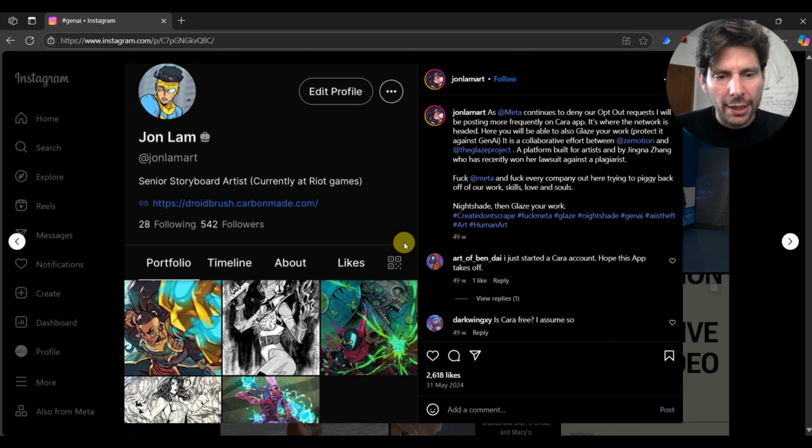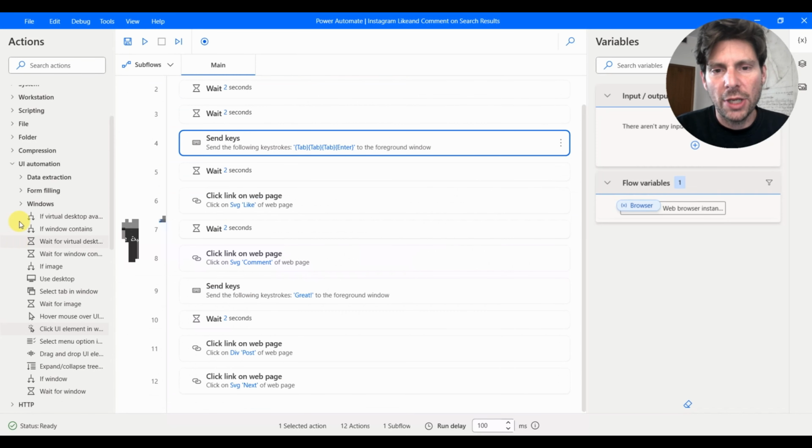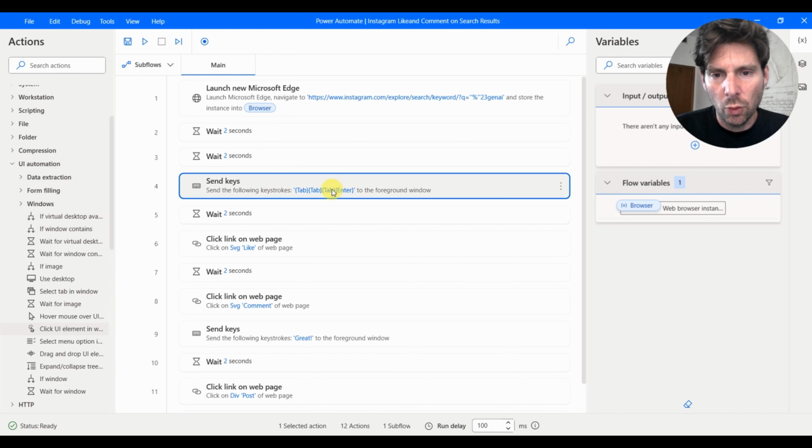So let's see if it's able to match the... all right, it did not find the like, or it did find the like, but it didn't click it properly. It clicked on the post, and it went on the new page. So it is semi-working. Let's kind of finalize our automation with something.